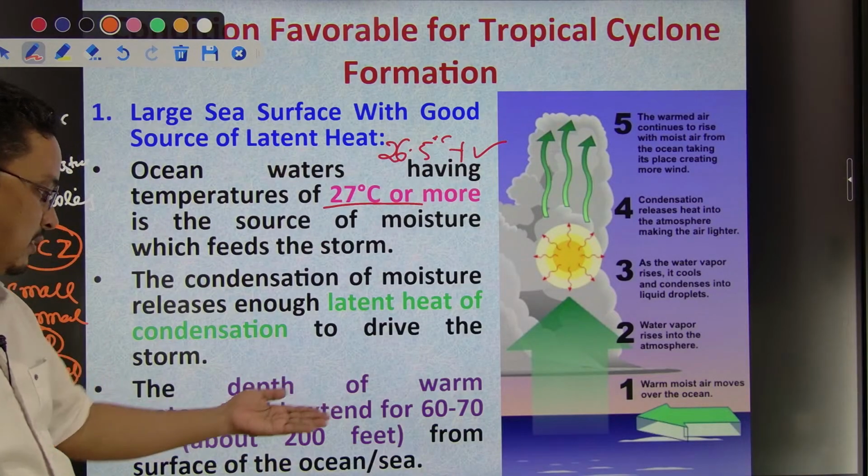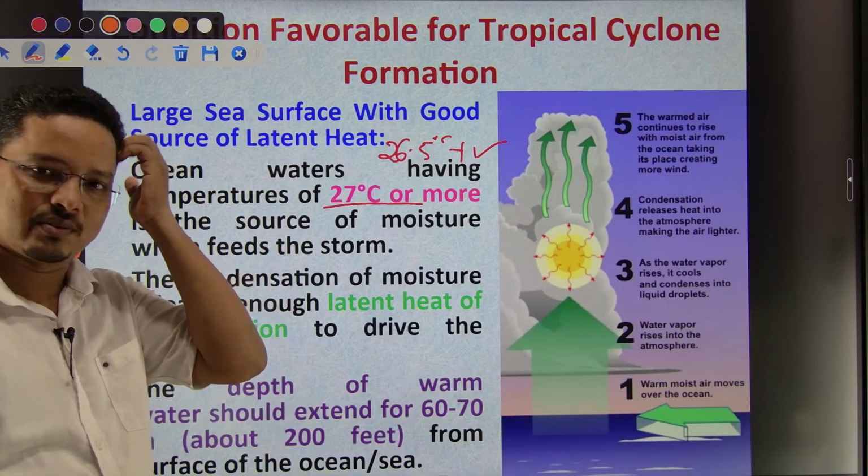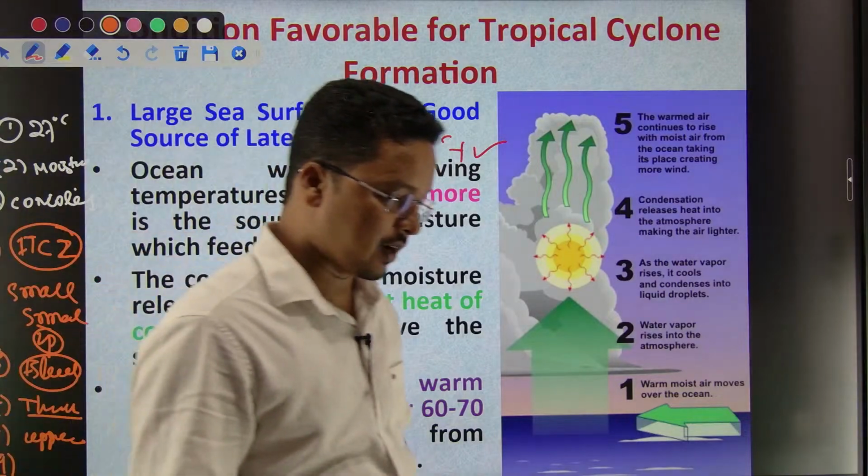Now another thing we need is 60 to 70 meters of warm water thickness, that is also required, right. These things are required.